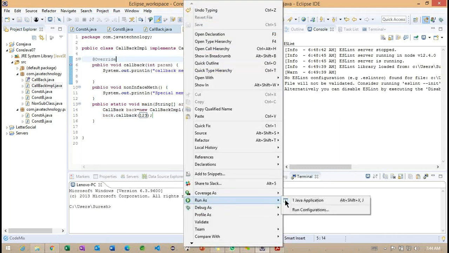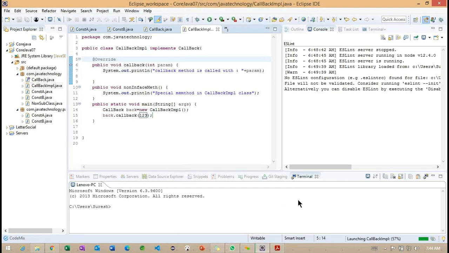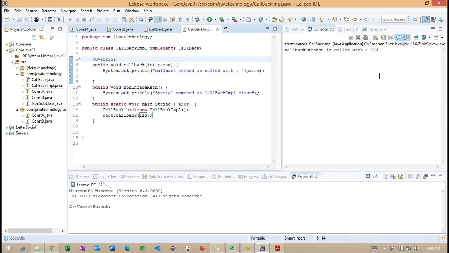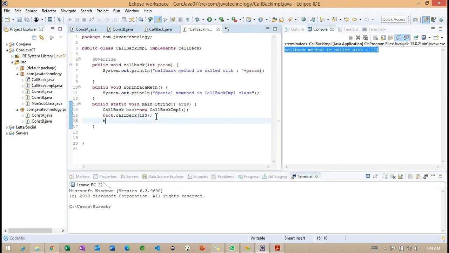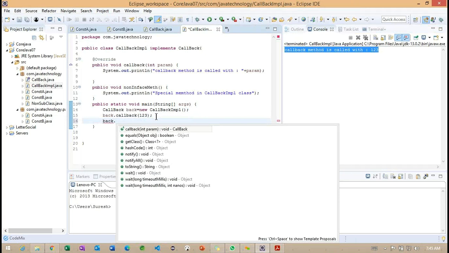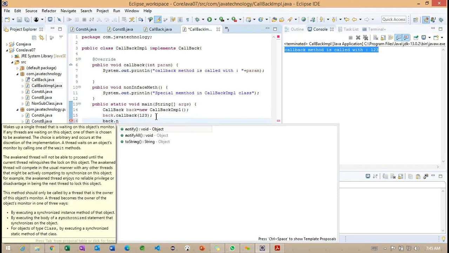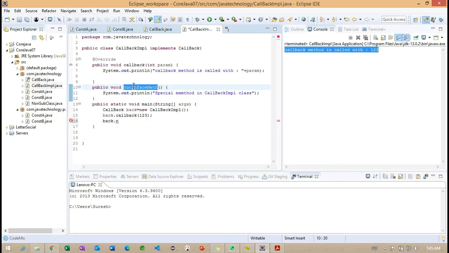If I run this example, you can see the callback method is called with the parameter 123. Getting the point. One more thing I want to share here: callback dot, we are not able to find the method called the non-interface method.